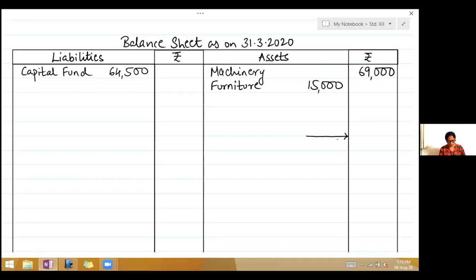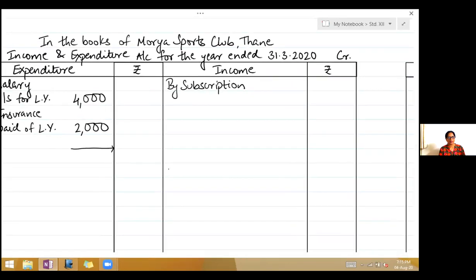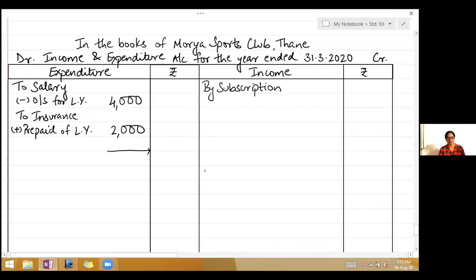And last is outstanding locker rent. Now locker rent is shown on the receipt side. So this will come on the income side. I said leave about 5 lines for subscription. Then write by locker rent. Now locker rent income, it says outstanding. Now this outstanding is of last year. So now you will less outstanding of last year, 500. Okay, we finish with the opening balance sheet.